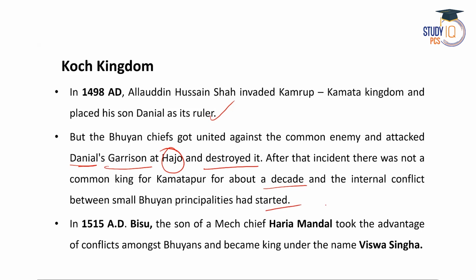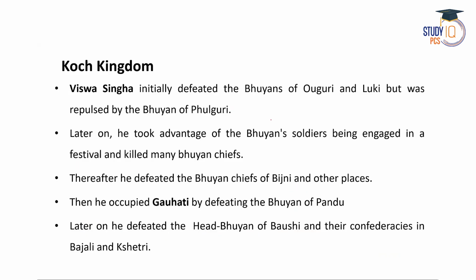Then in the year 1515, this is a very significant year. In this year, Bihu, the son of Haryamandal, actually took the advantage of the conflict among the Bhuya rulers, and he became the king under the name Biswahinga. So Biswahinga was initially known as Bihu. He was the son of Haryamandal, and in the year 1515 he established the Koch Kingdom.